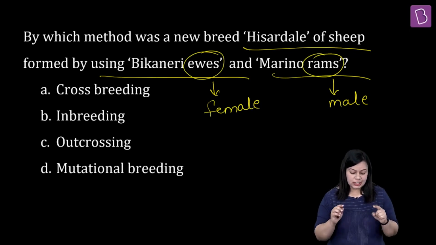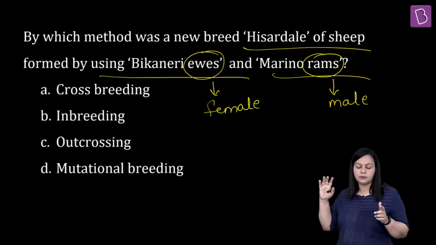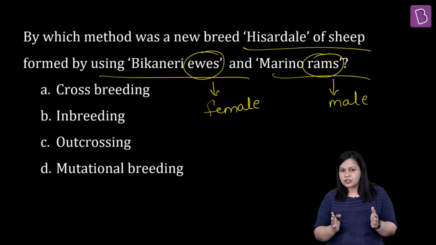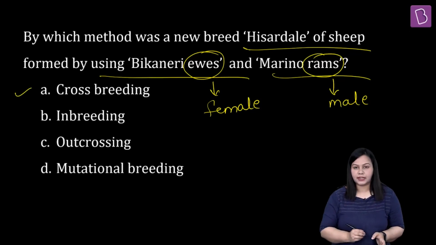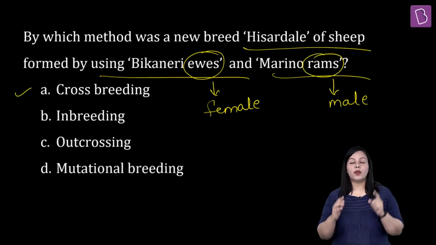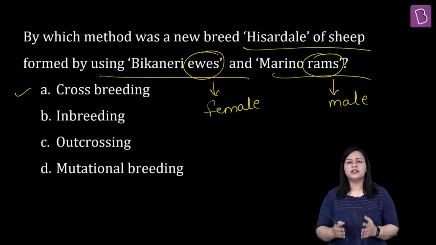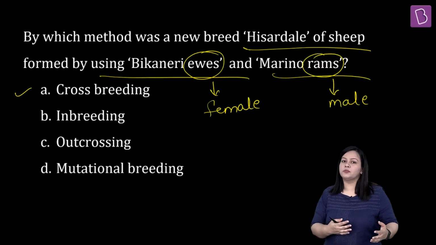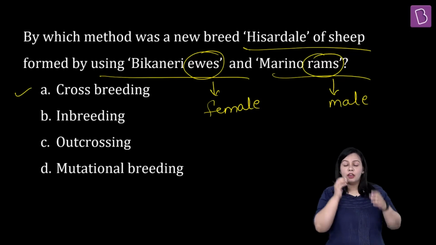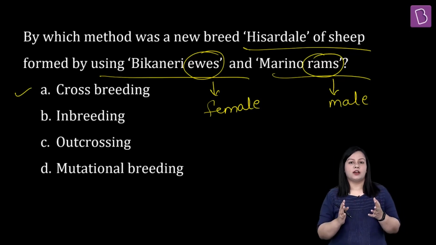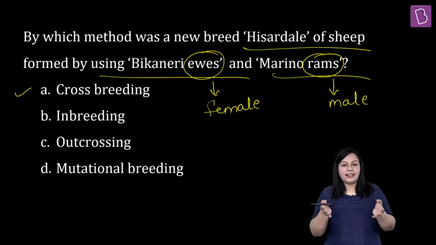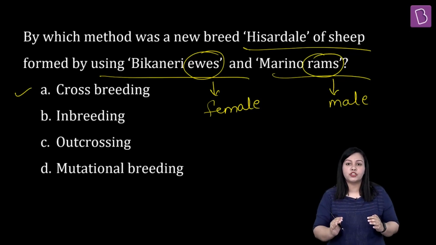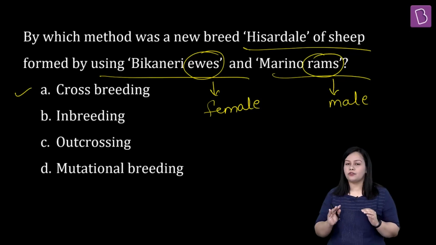Now here, these two varieties that you are seeing, Bikaneri and Merino, are basically different breeds, and that is why the answer for this question is going to be crossbreeding. But this is one question where children find it very confusing to understand what is inbreeding, what is outbreeding, what is outcrossing, what is crossbreeding, what is interspecific hybridization, what is mutational breeding, etc. So let me put an end to that confusion and explain this very beautifully in the form of a flow sheet so that you all can retain this information very well.